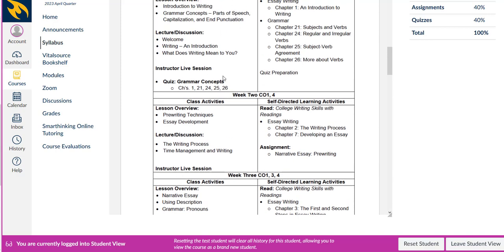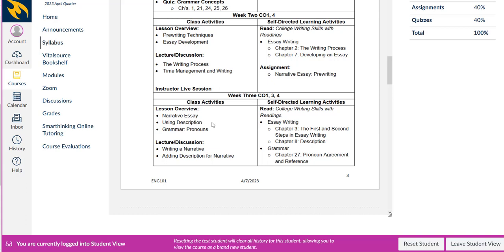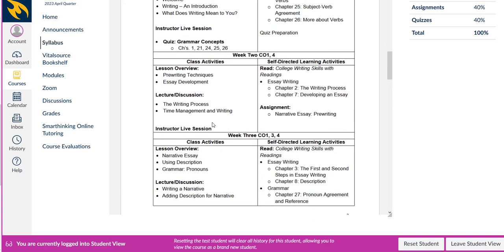So always plan ahead doing your syllabus. Don't just wait until that week to read up on the syllabus. Always read up 1 week ahead of time. So if we're in week 2, you're already reading about week 3, that sort of thing. That way you have time to ask me questions. That's known as time management.